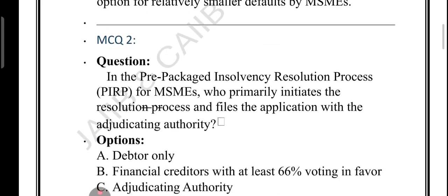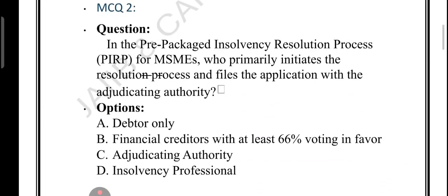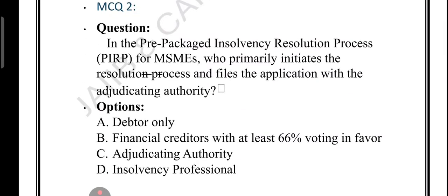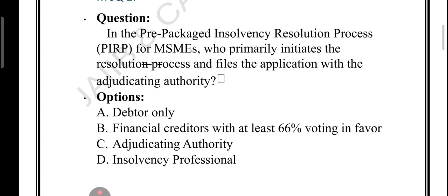Now the question is, in PIRP, who primarily initiates the resolution process and files the application? So who initiates PIRP? This is the question. Option A, debtor only. Option B, financial creditor with at least 66% voting. Option C, adjudicating authority. Option D, insolvency professional. So you should know very well that PIRP is a debtor in possession model.